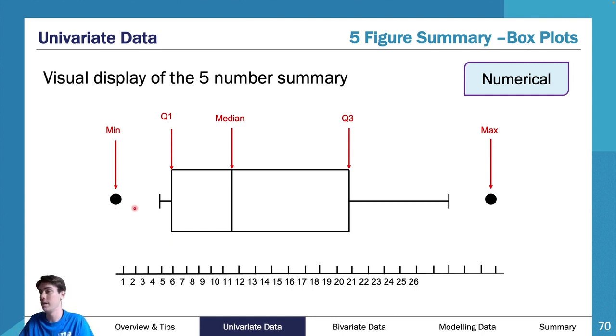Your Q1 is this first line of the box. Your median is the line in the middle of the box. Your Q3 is your line at the end of the box. Now, your maximum, again, works the same way as the minimum. It's either the fence, so the fence which is here, or if you've got an outlier, it's the outlier. So the outlier always takes precedence because that's higher up or lower down, but if there is no outlier, you utilize the fence.